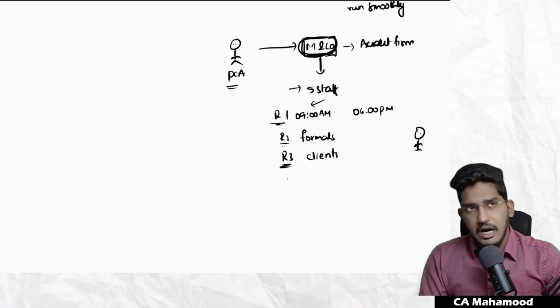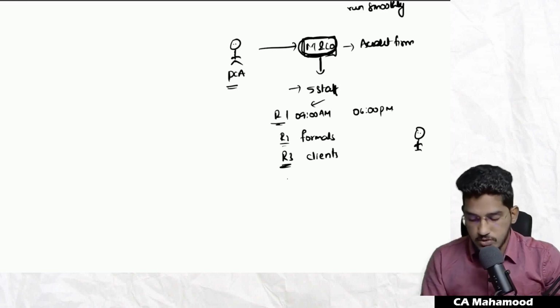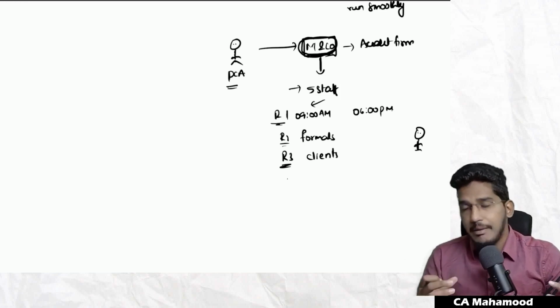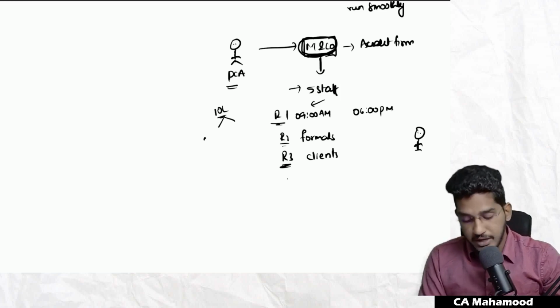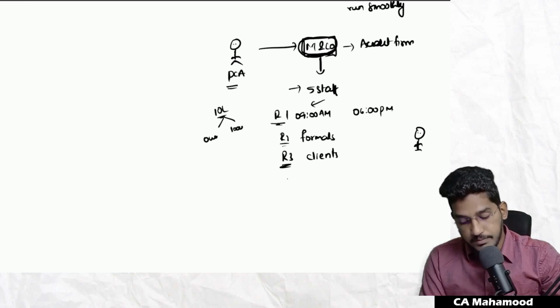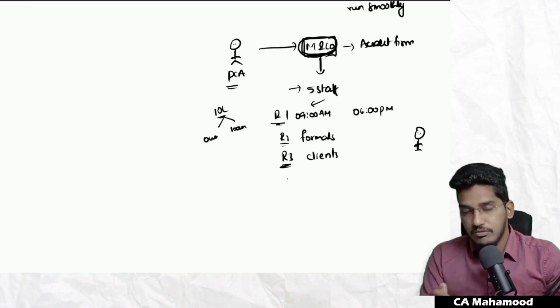And in order to run my organization smoothly, I have put various other financial rules also. I'm looking for expansion. I thought I need 10 lakh rupees for my expansion. Now I have to decide whether to use my own funds or go for a loan. After running my office for 1 year, I would have made profits.